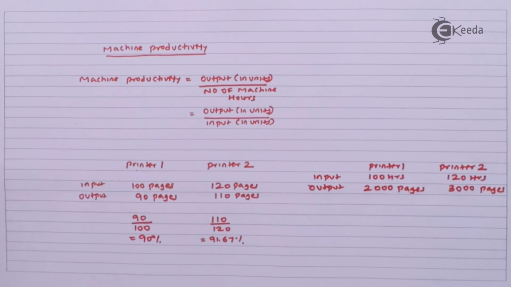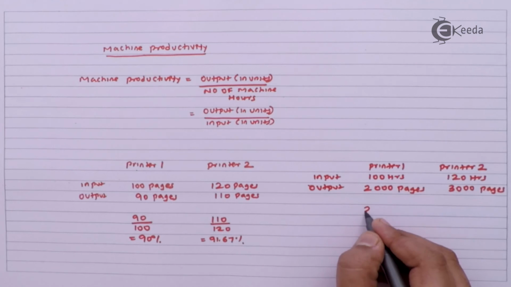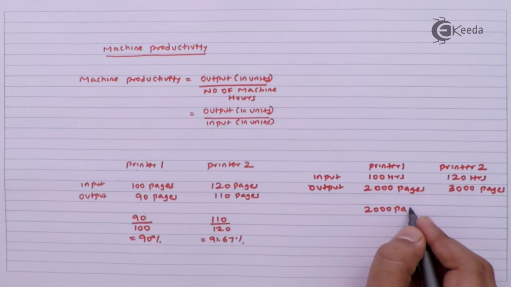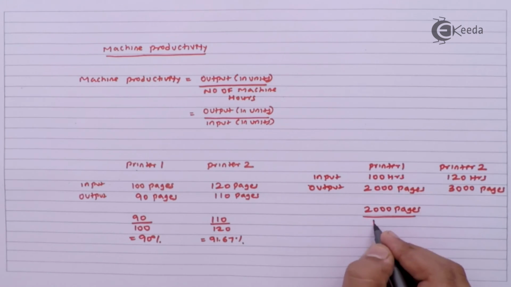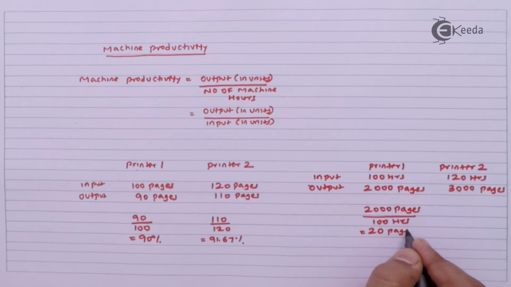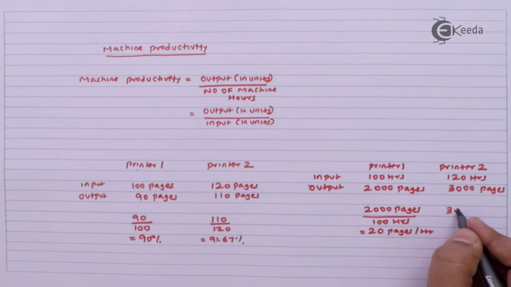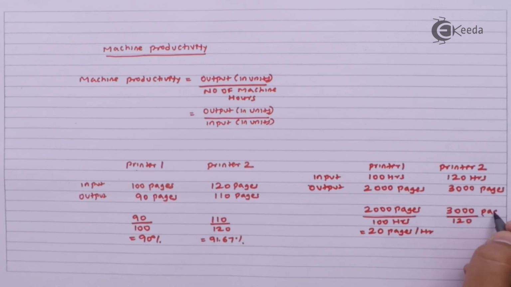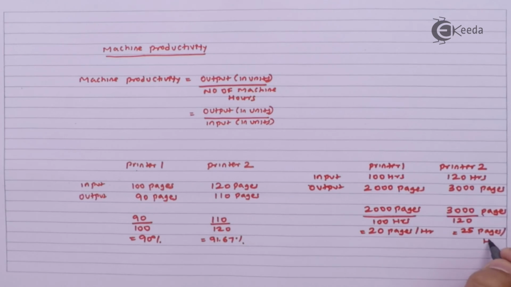So I can compare here my output in units, that is number of pages, divided by number of hours. For printer 1 to get print of 2000 pages, divided by 100 hours, comes to 20 pages per hour. Whereas for printer 2 it comes to 3000 pages divided by 120 hours, which is 25 pages per hour.